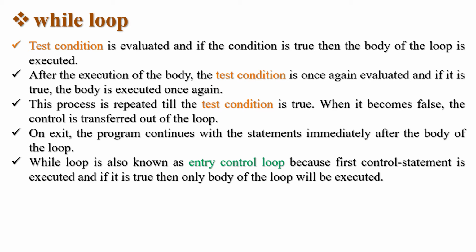It is similar to when someone comes to our house, they knock first, and if we allow them, then and only then they can enter our house. So that is entry control. In while loop, if the condition is fulfilled, then and only then the body of the loop will be executed, otherwise not.